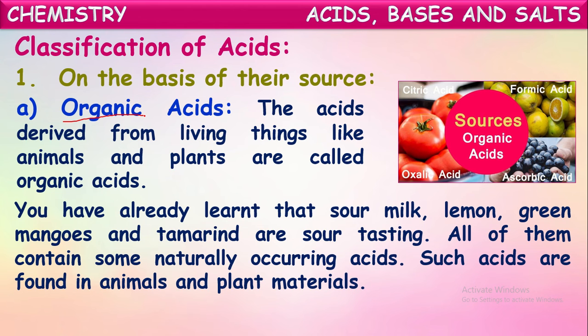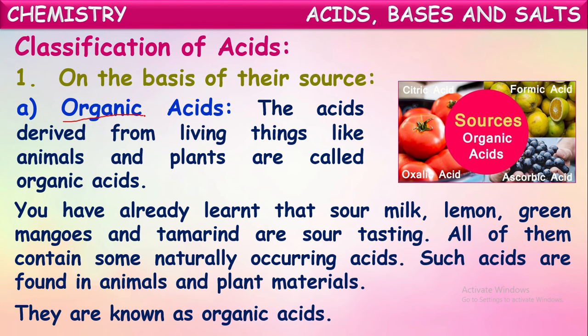All of them contain certain naturally occurring acids in them. Because of these acids present in those, they are getting that sour taste. Such acids are found in animals and plants also. These acids, which are found in animals and plants, are called organic acids.